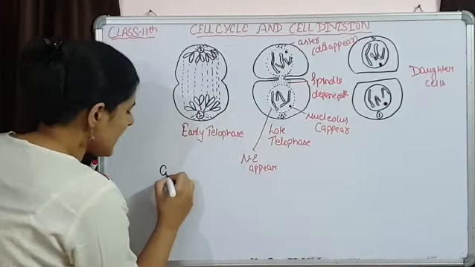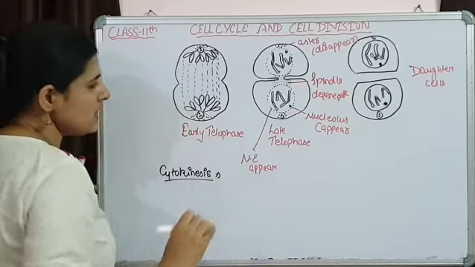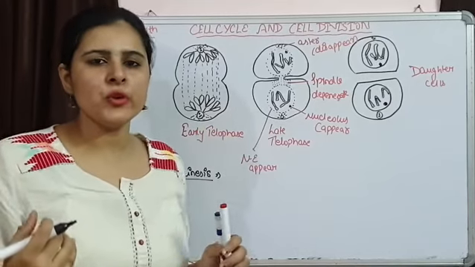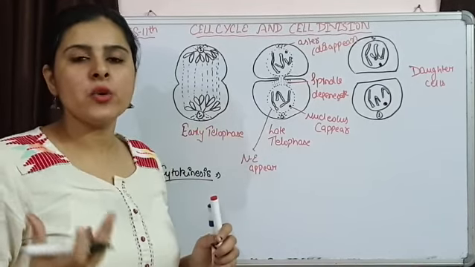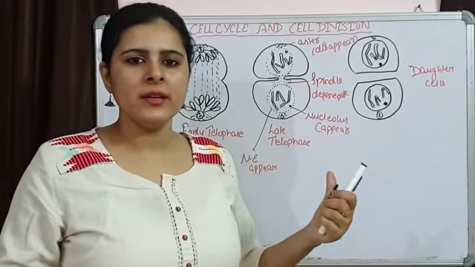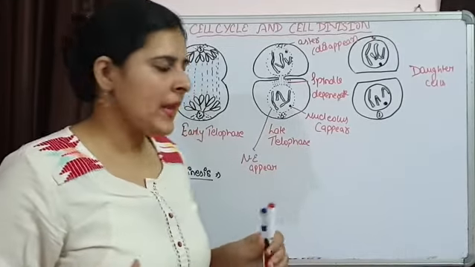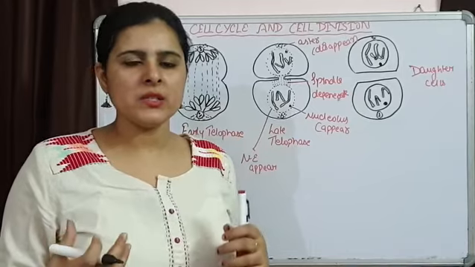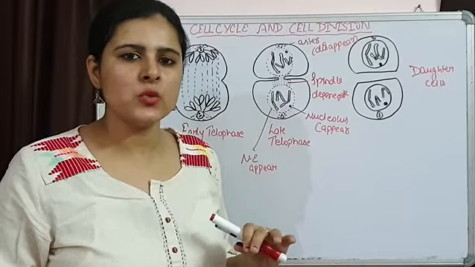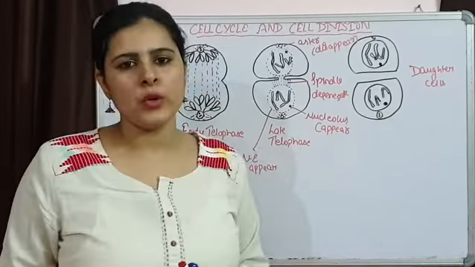Now let's talk about cytokinesis. Like we have seen over here, division of cytoplasm will be there. The cell organelles are going to be distributed among the two cells, like mitochondria, or in plants chloroplasts. They are dividing by binary fission. For other cell organelles the mechanism of division is not known, but there will be equal distribution of cytoplasm among the two cells. Division of cell organelles will be there, and two cells are going to form.